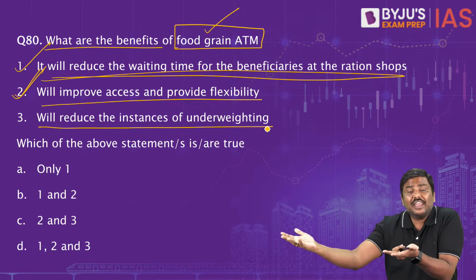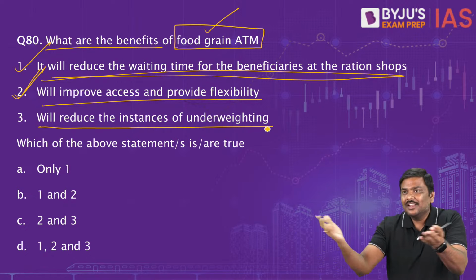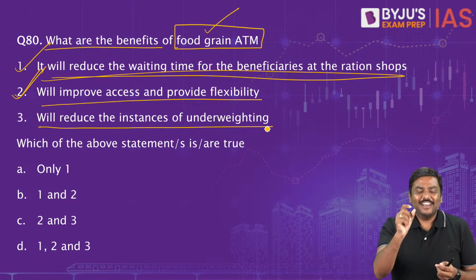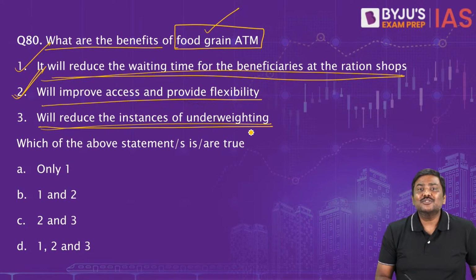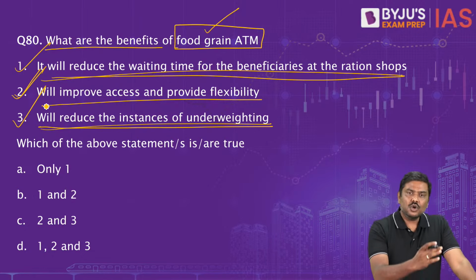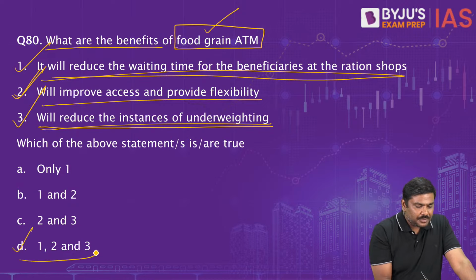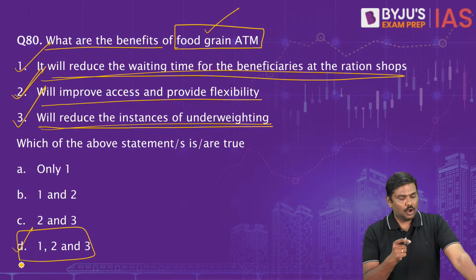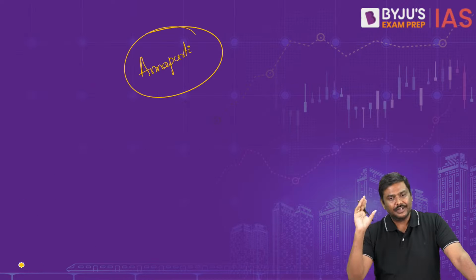Now this is a machine. It's purely a machine. No person is involved here, right? So basically it reduces the instances of underweighing. Third statement is also correct. So all the three are correct.